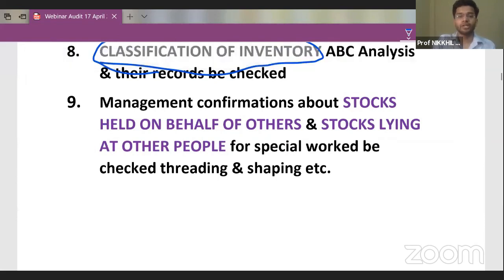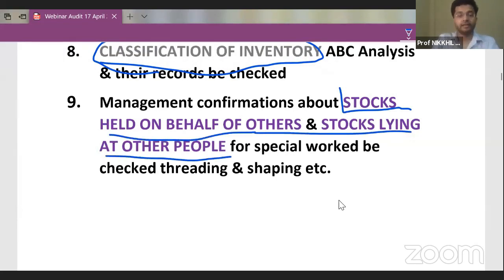Okay. Management confirmation about stock held on behalf of others and stock lying at other people. Perfect. So this is a very important point to be checked, guys. Sometimes your stock is not kept at your premises. Sir, how can it happen? Our stock is kept at our premises only. No. Guys, sometimes, like in case of FMCG products, our stock is lying in our distributor's premises. Or we can have our products lying in our branch, our warehouse, or some other third party location. Third party location is the distributor.